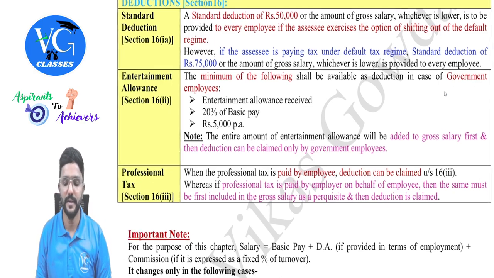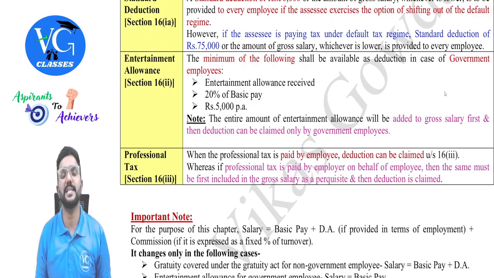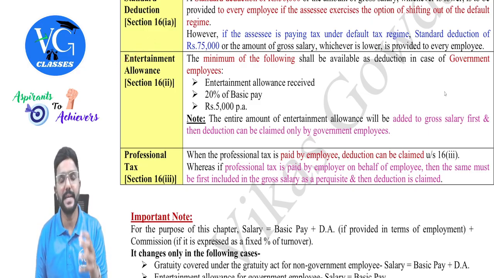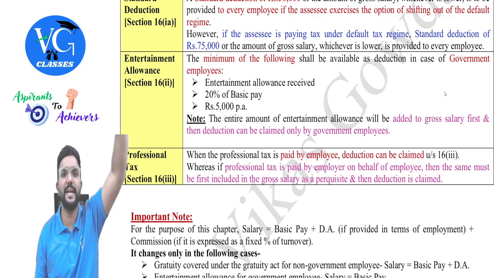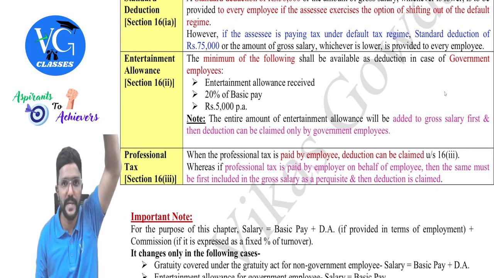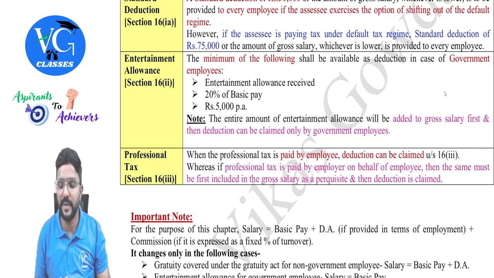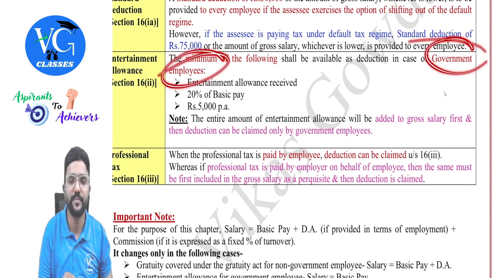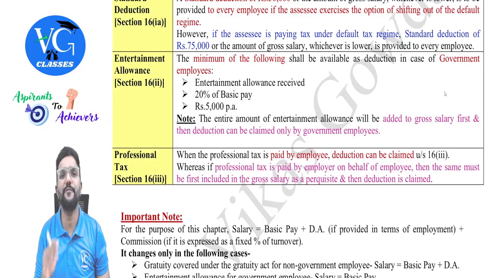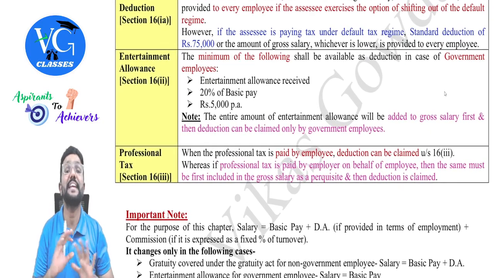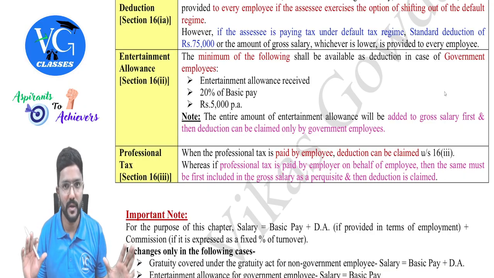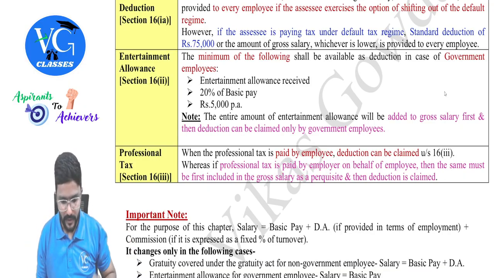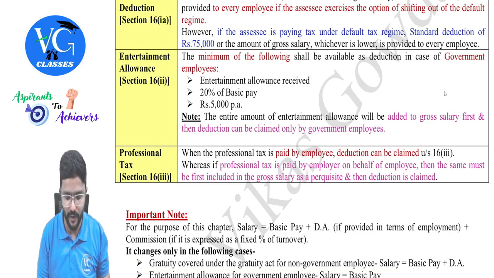Got it? Yes, sir. Then entertainment allowance under section 16(ii). Guys, entertainment allowance should first be included under the gross salary for any employee. Later, deduction can be claimed only by a government employee. So this deduction is available only for government employees, not for any employee. Got it? Yes, sir. So how much is the deduction? Least of the following.